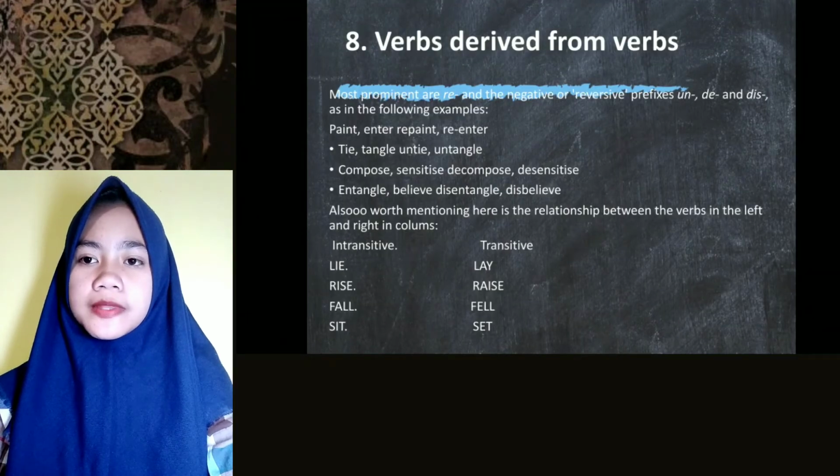Number 8 is verb derived from verbs. Most prominent are the example paint, enter, repaint, and re-enter. Also worth mentioning here is a relation between the verbs in the left and right columns. Intransitive is rise and transitive is raise.